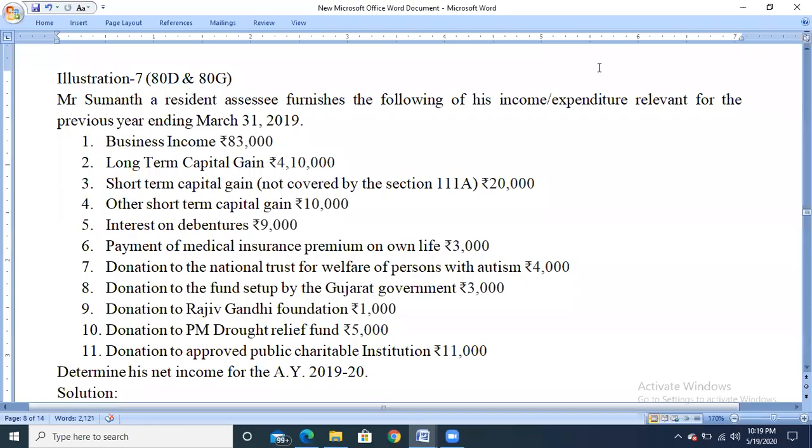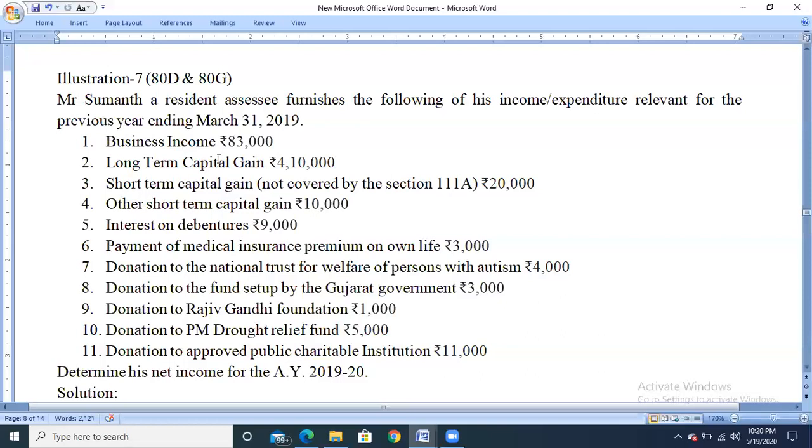Next problem. Mr. Sumant, a resident assessee, furnishes the following information of income and expenditure relevant for the previous year ending 31st March 2019. First one, business income 83,000, long-term capital gain 4,10,000, short-term capital gain not covered by the section 111A rupees 20,000, and other short-term capital gain rupees 10,000, interest on debentures rupees 9,000.